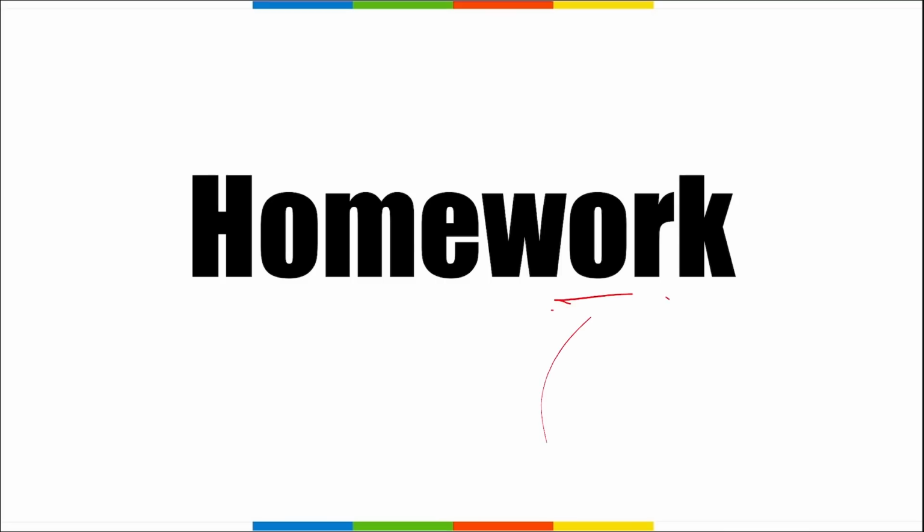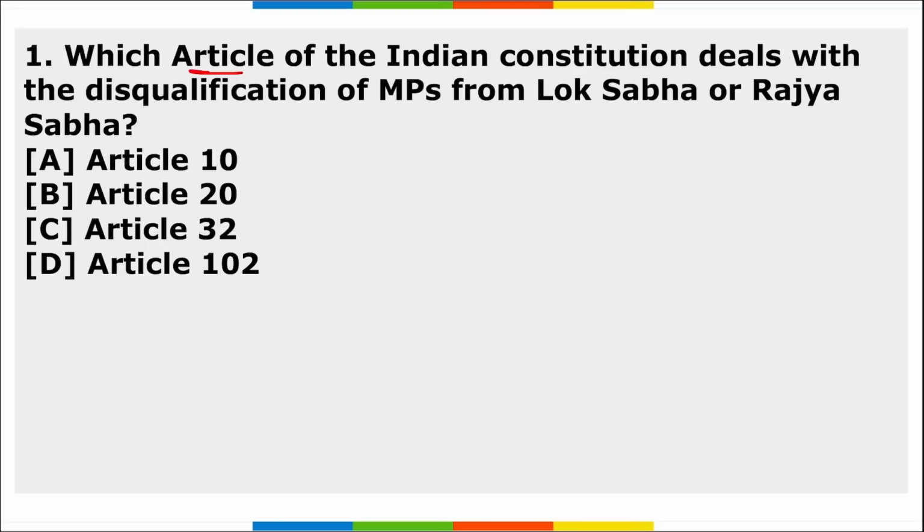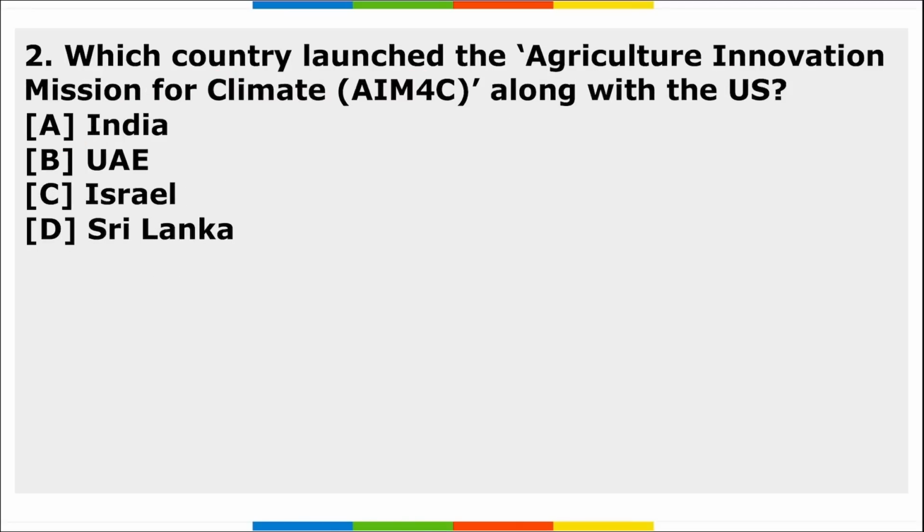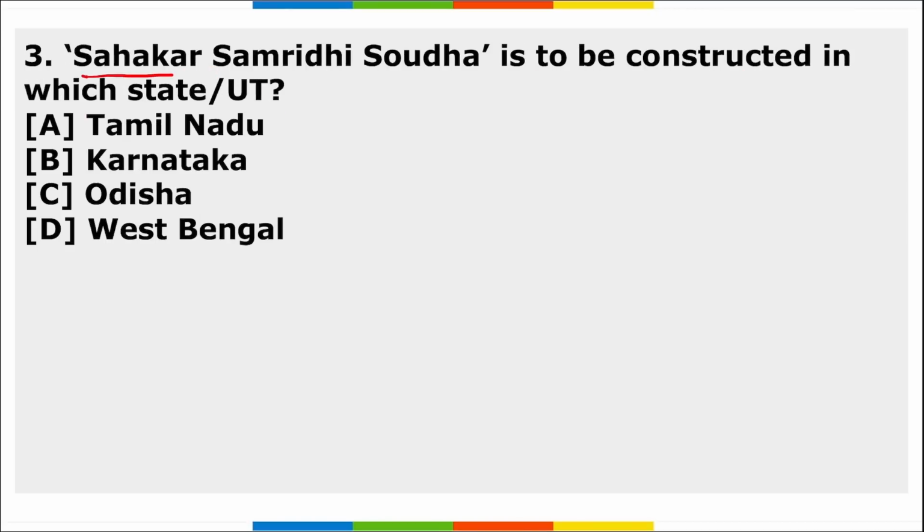Now it's time for your homework. First, which article of the Indian constitution deals with the disqualification of MPs from Lok Sabha or Rajya Sabha? Next, which country launched the Agriculture Innovation Mission for Climate along with the USA? Third, Sahakar Smriddhi Sodh is to be constructed in which state or union territory? So these are your 3 homework questions, friends. I hope you have understood the assignment.